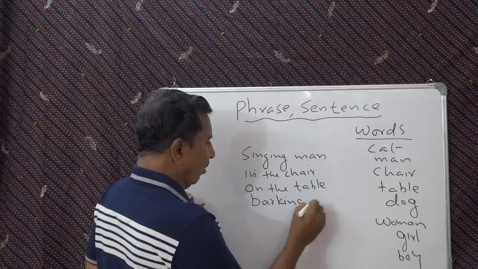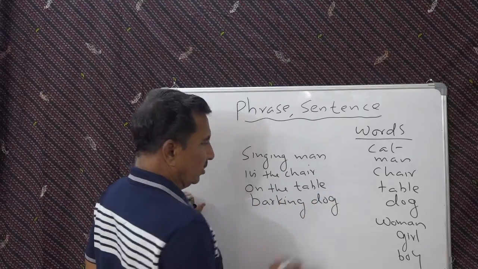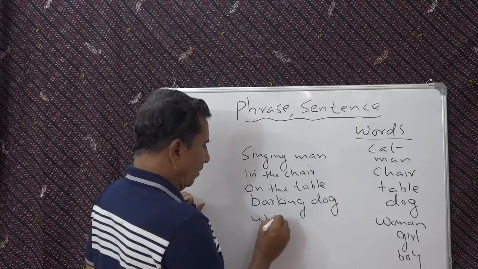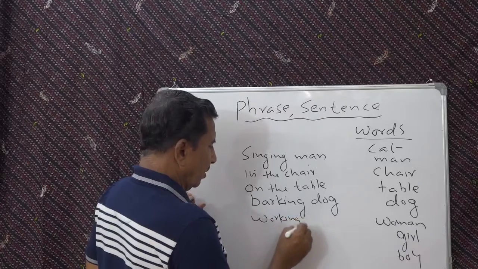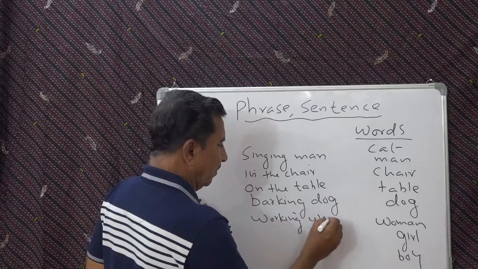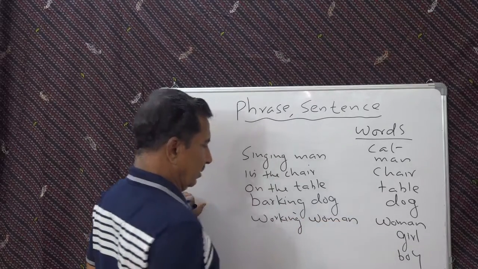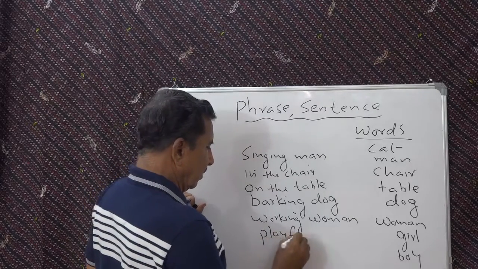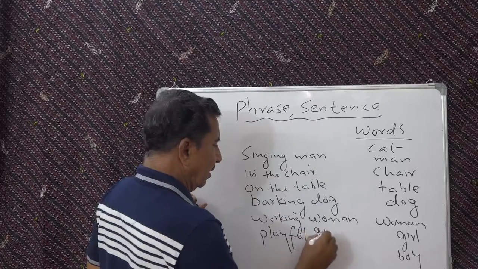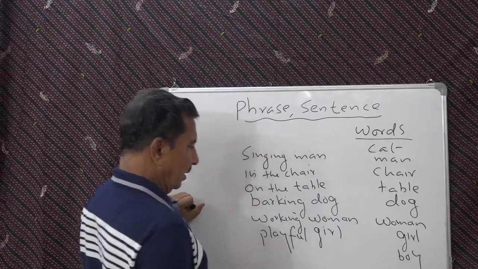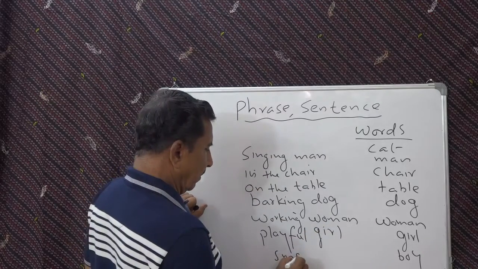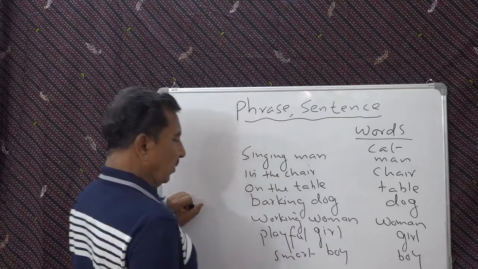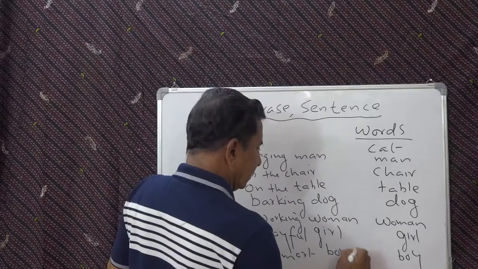Barking dog. Or dogs. Isn't it? Working woman. Playful girl. Smart boy in the class.